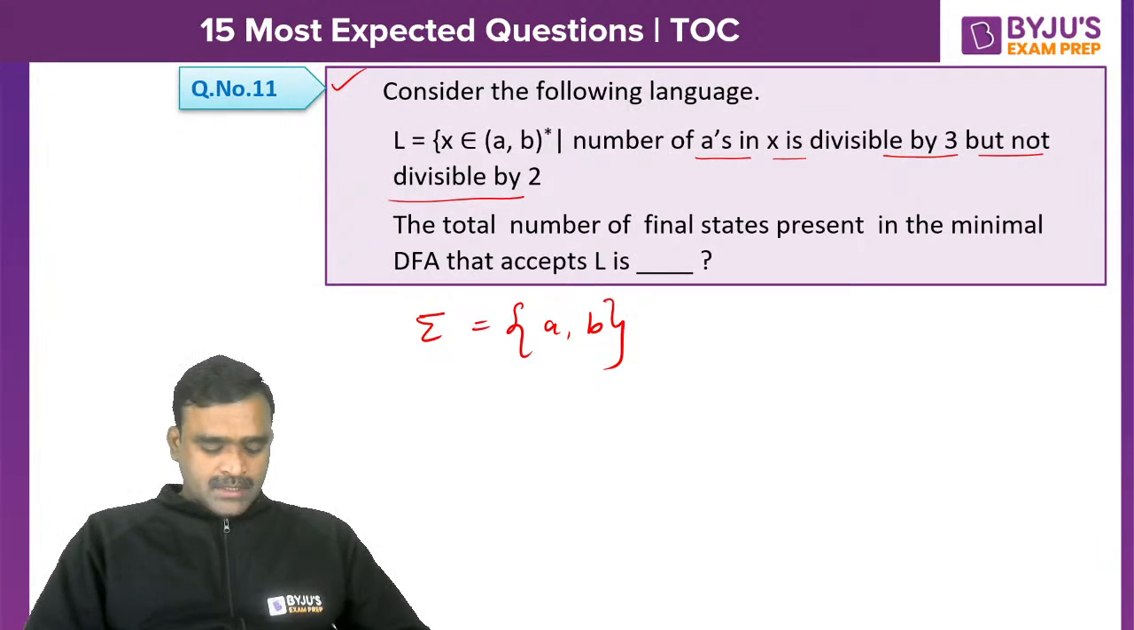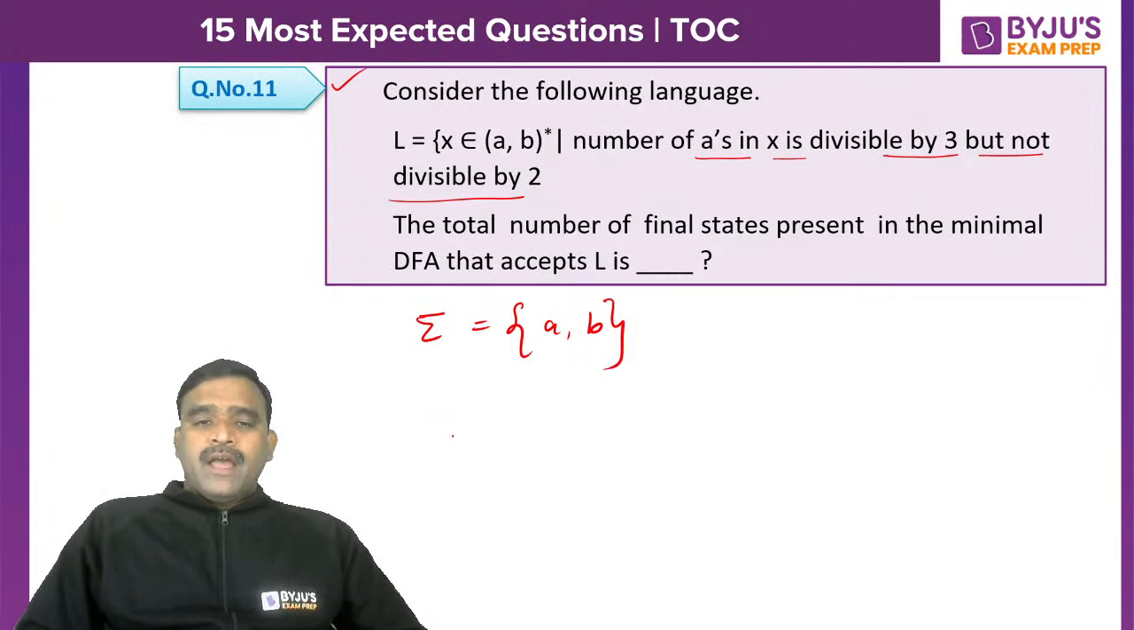No. I think most of you have given different answers. Okay, fine. Actually, let us talk about how many A's can be accepted. For example, number of A's divisible by 3. So that means epsilon should not be accepted. B's can be any number. I am talking about only A's.